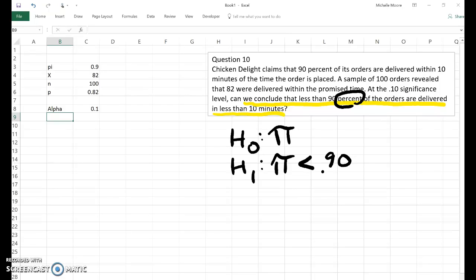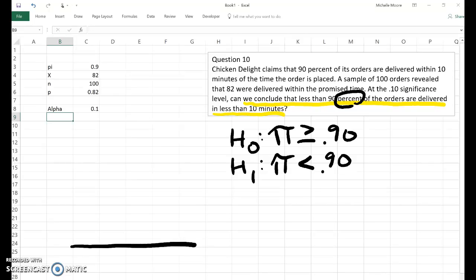So less than 90% is the alternative, and we have greater than or equal to 90% sitting in the null. Now we have our null and alternate hypothesis statements and our variables, and we're going to draw our curve and figure out what our critical value is.